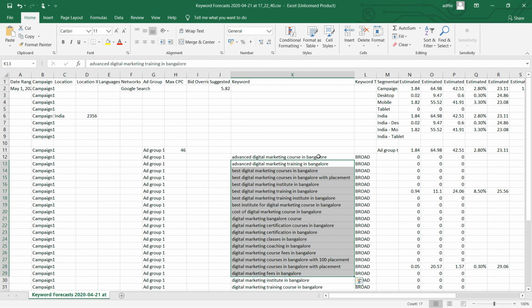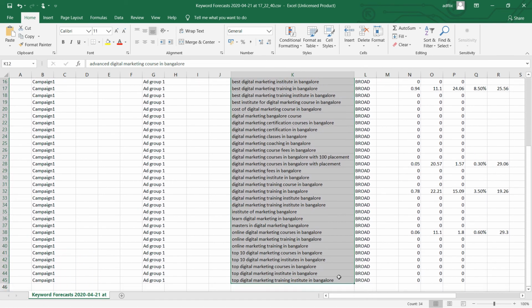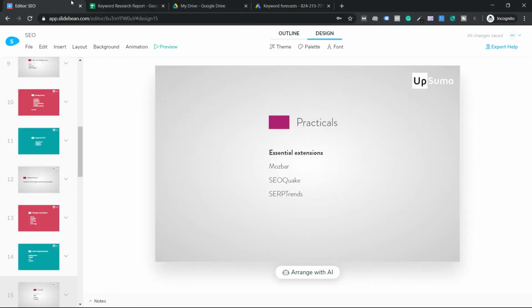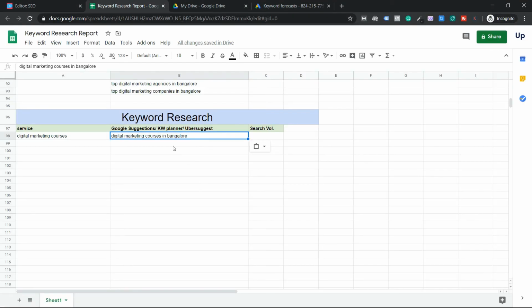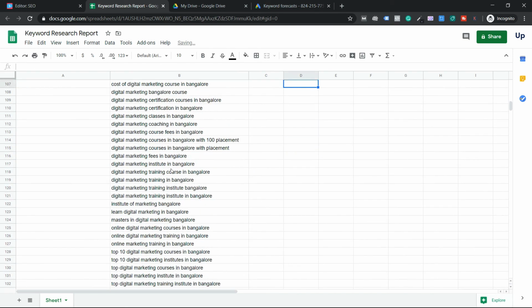But all of them are long tail. I'm not telling you should not target short tail no matter what. Target them if you're already authoritative. If you're starting just now, don't go after them, because even if you target short tail, the transaction ability will be very poor because they're such generic terms. Okay, this is what I do, guys.